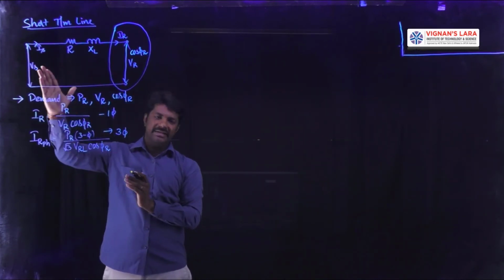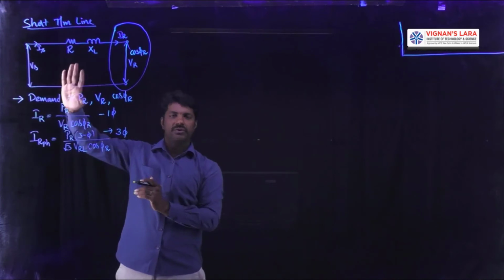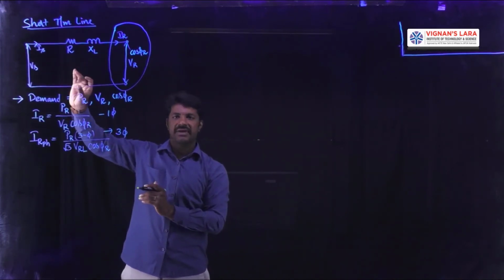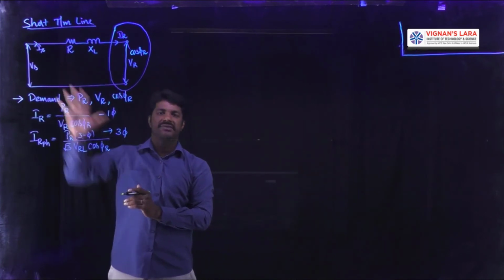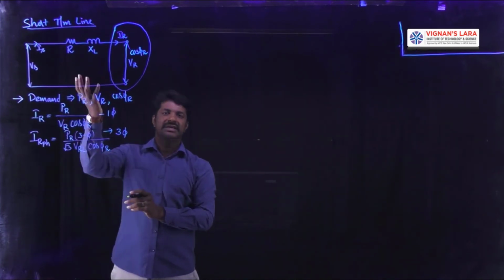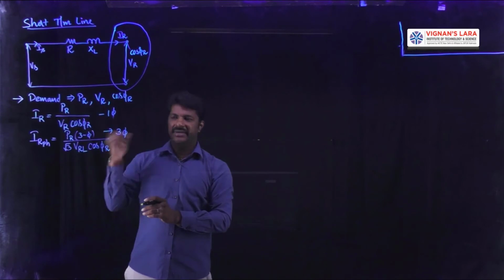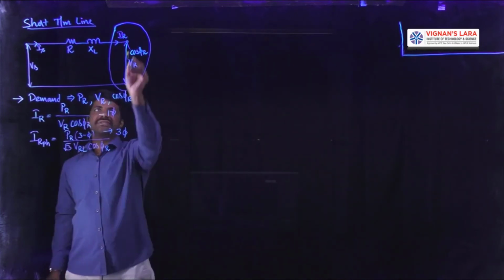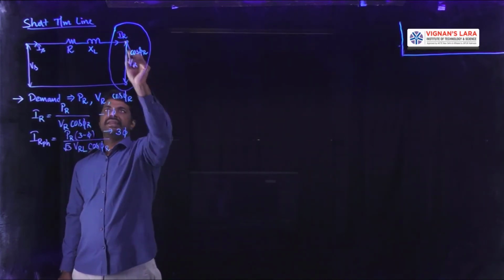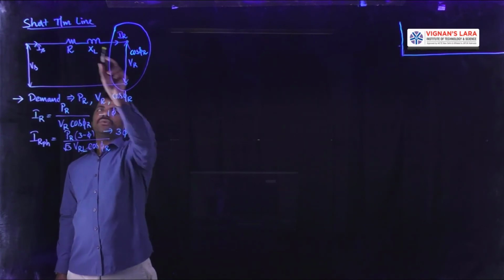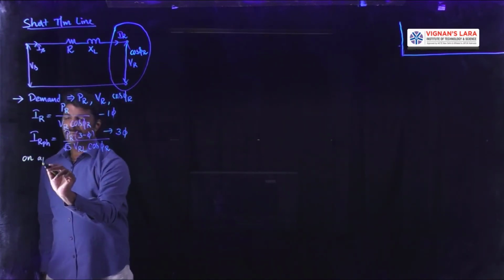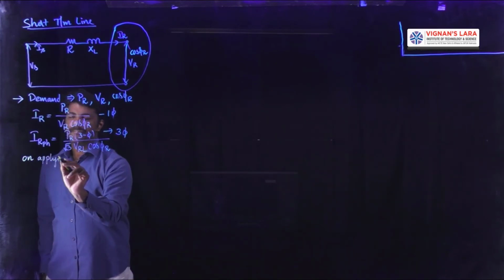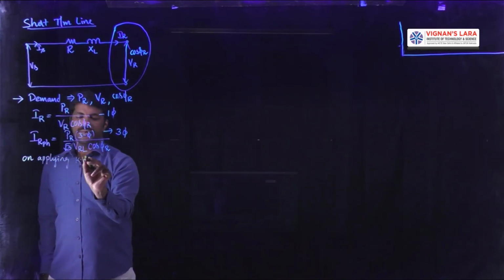At the sending end side also, we know that there are four quantities: Vs, Is, cos phi s and Ps. Those can be calculated by using the basic formulas, that is Kirchhoff's laws, KCL and KVL. So this is the first step of calculating the current. Next, apply the KVL to this loop. On applying KVL to this loop,